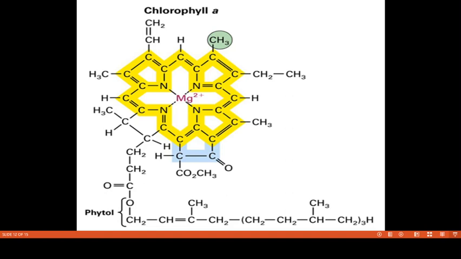In the center of the chlorophyll pigment, a magnesium ion acts as cofactor. The second part, the phytol tail, is composed of 20 carbons. The phytol tail is a 20 carbon alcohol.